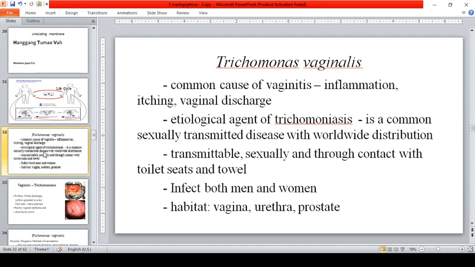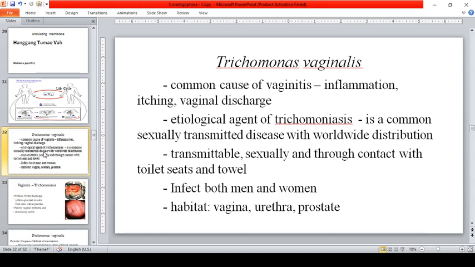Okay, Trichomonas vaginalis, that is a common cause of vaginitis or inflammation in the vagina. Okay, so inflammation, itching, and the release of vaginal discharge. The etiologic agent of trichomoniasis, that is the Trichomonas vaginalis, is a common sexually transmitted disease with worldwide distribution that is transmittable sexually and through contact with seats, toilets, and towels.